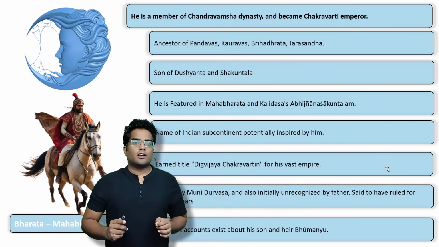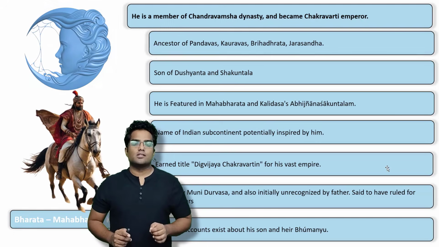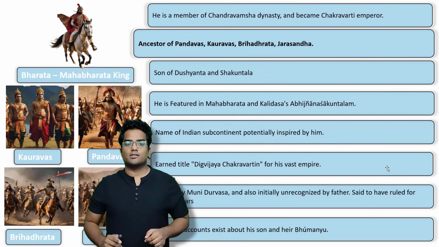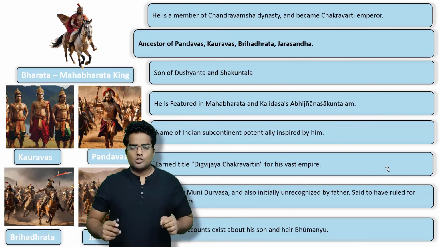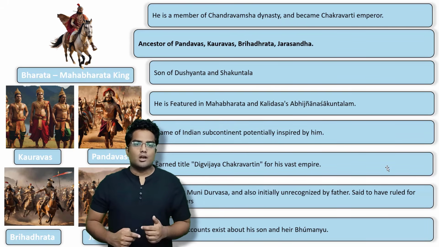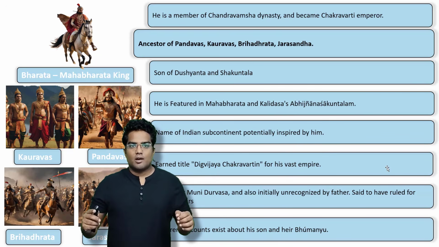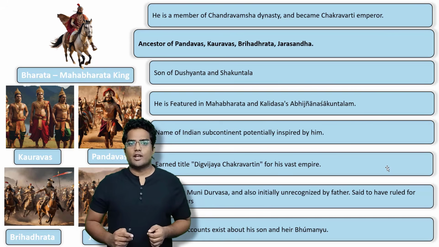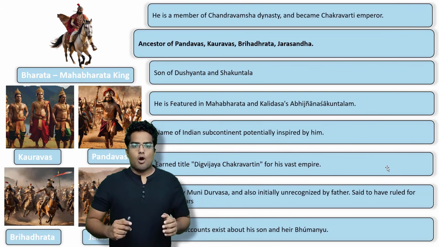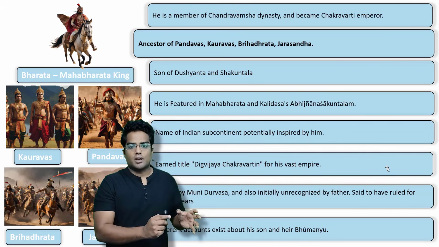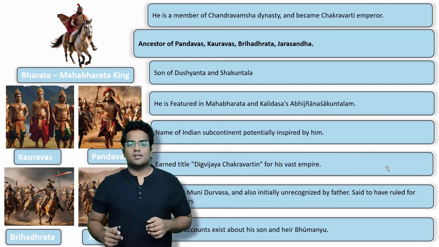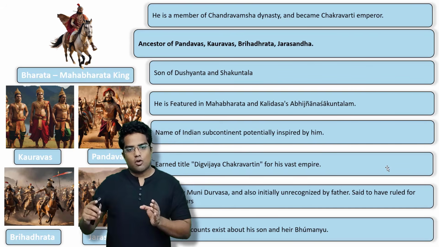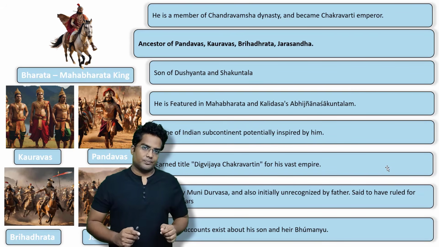Now the most important thing that you have to know is he is an ancestor of Pandavas, Kauravas, Brihadartha and Jarasandha. So most likely you have already learned about Pandavas and Kauravas by reading Mahabharata or watching TV serials like Mahabharata. But you should also know there was another clan called Brihadartha and also another clan called Jarasandha. So this guy was pretty much the ancestor of Pandavas, Kauravas, Brihadartha and Jarasandha.